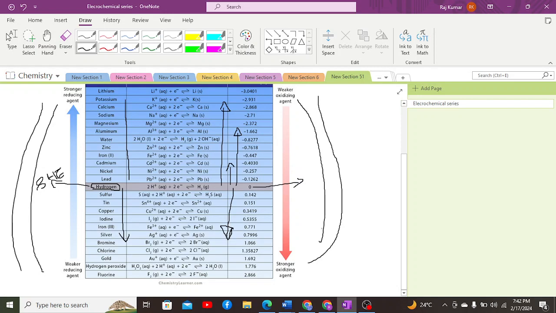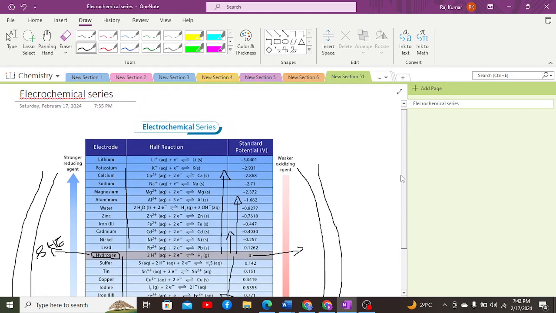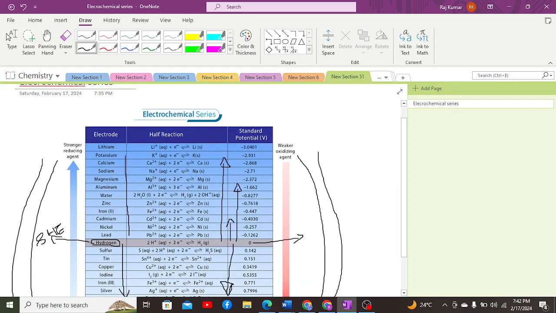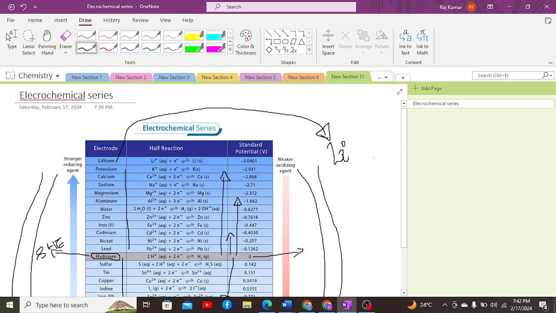Now, on the other hand, the strongest metal, the one which undergoes oxidation most readily, or the most reactive metal in the electrochemical series, is lithium. The reason is that it is at the peak of the electrochemical series, where it represents the highest negative reduction potential, which means it has the most reactivity.